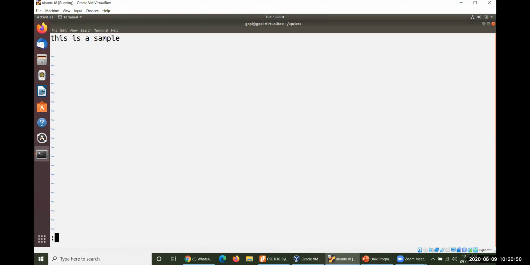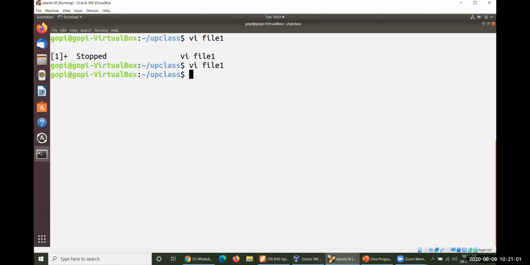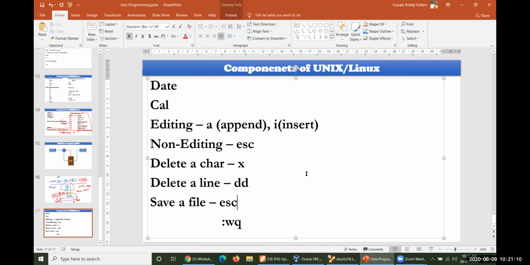So let me operate colon. You can see this is the status bar where colon gets operated. WQ: if I operate WQ followed by the enter key, it will come out from the VI editor. So for saving and quitting from the VI editor, you use escape followed by colon, WQ and then the enter key.